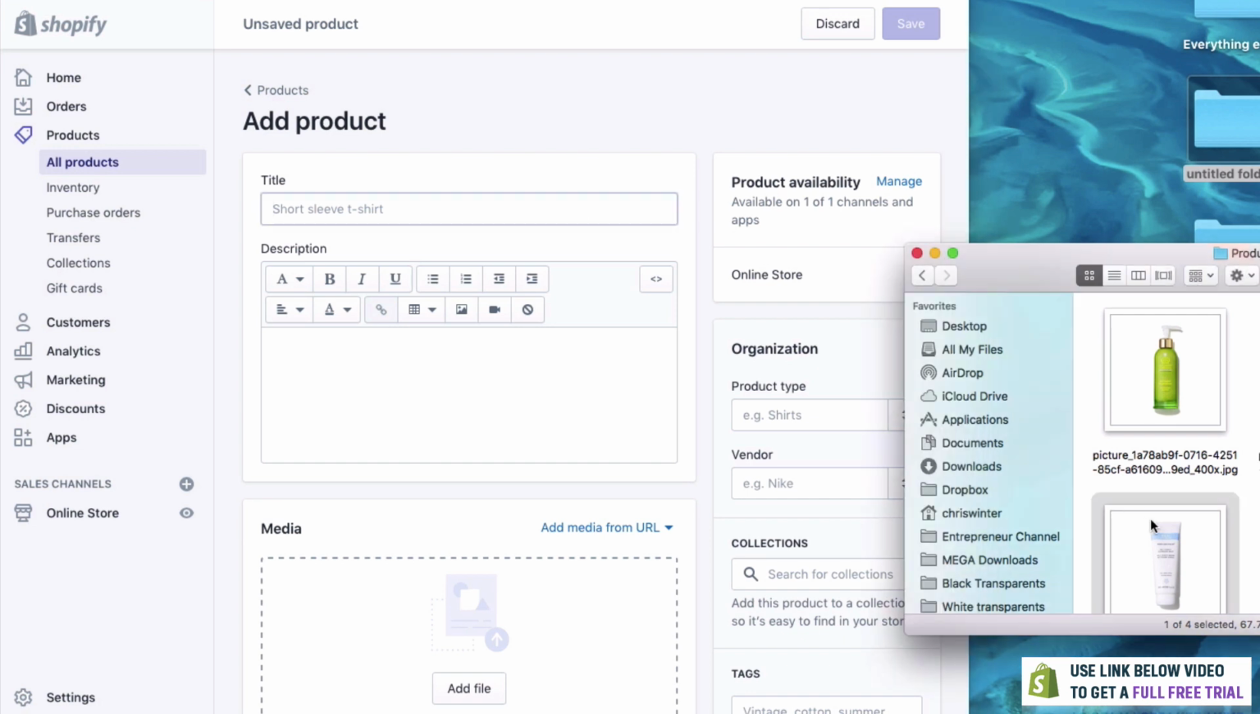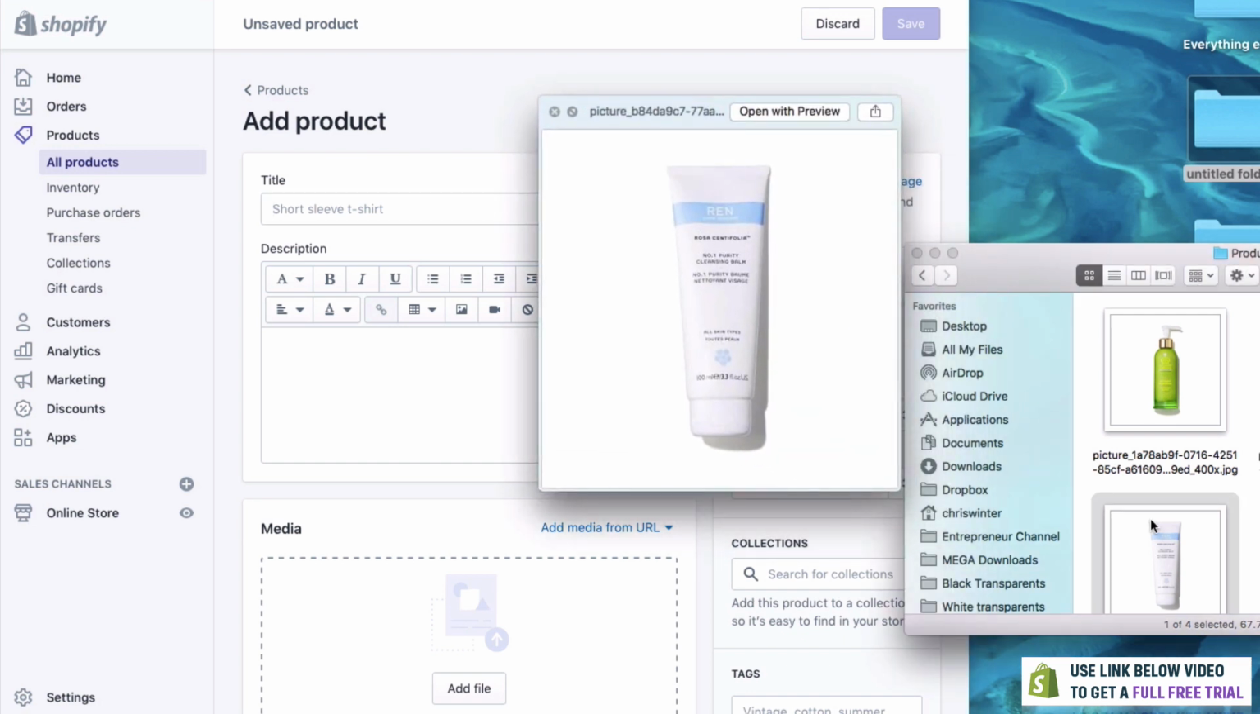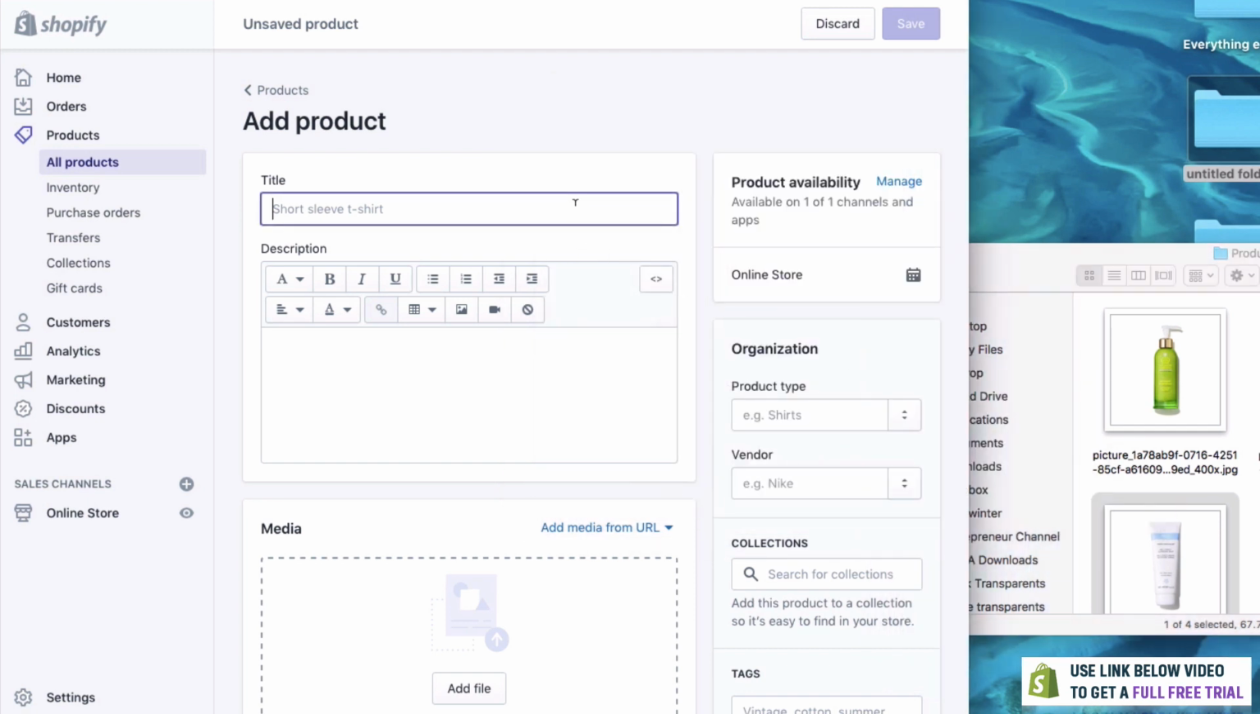So essentially, let's put this one right here. We have a purity cleansing balm. Let's do that. Purity cleansing. I need to spell cleansing. There we go. Balm. That would be a title.